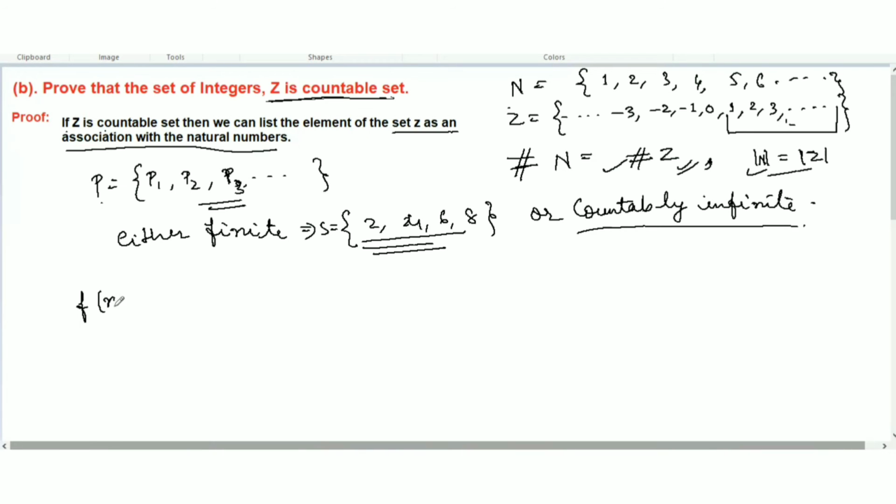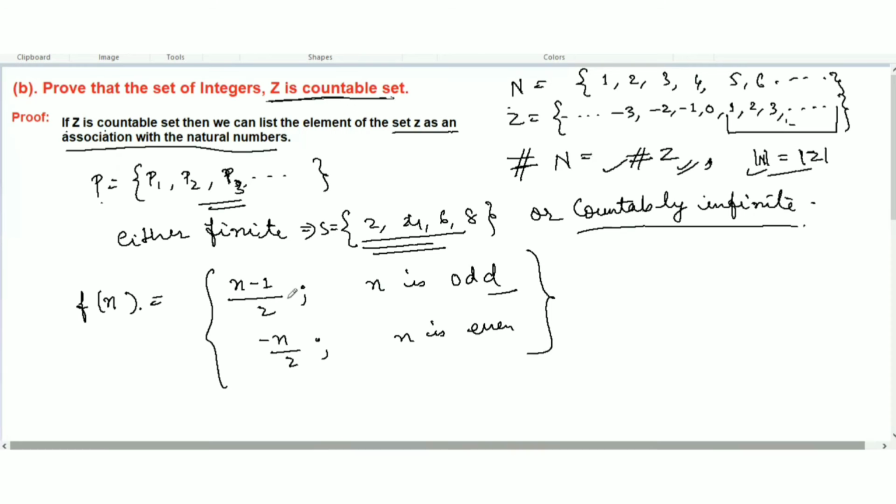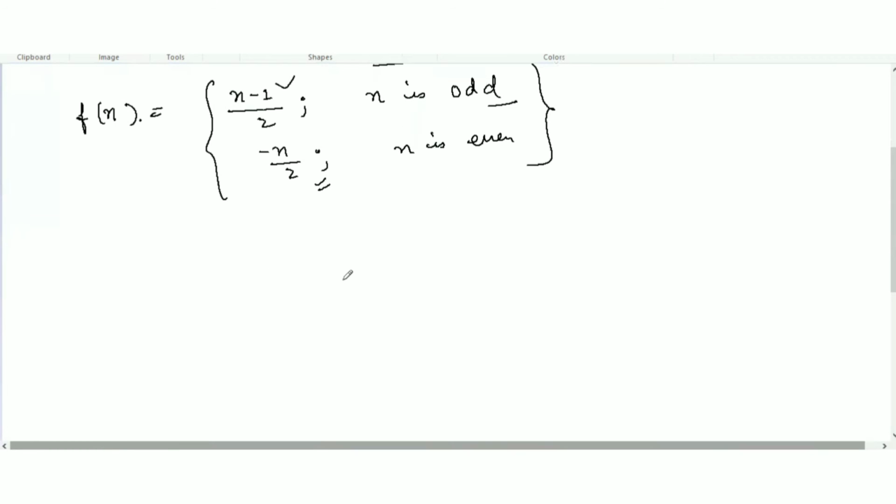So f of n equals (n minus 1) over 2, where n is odd, and otherwise minus n over 2, where n is even. When we take n odd, we will use the first one, and when we take n even, we will use this function. And let's prove that this Z is countably infinite.